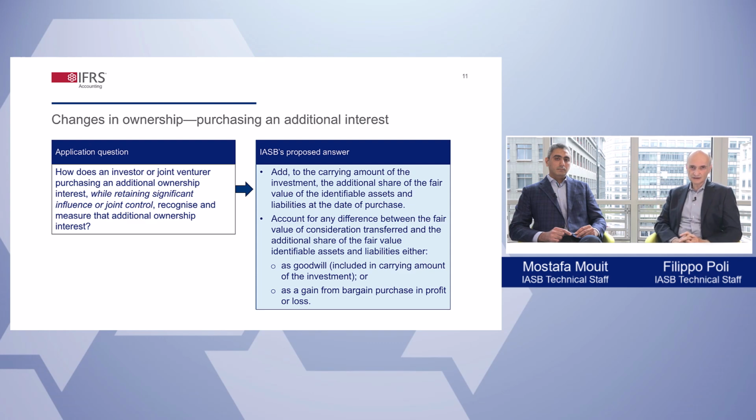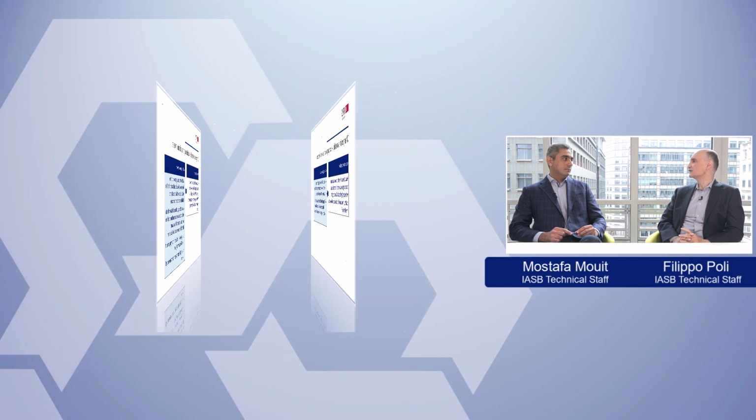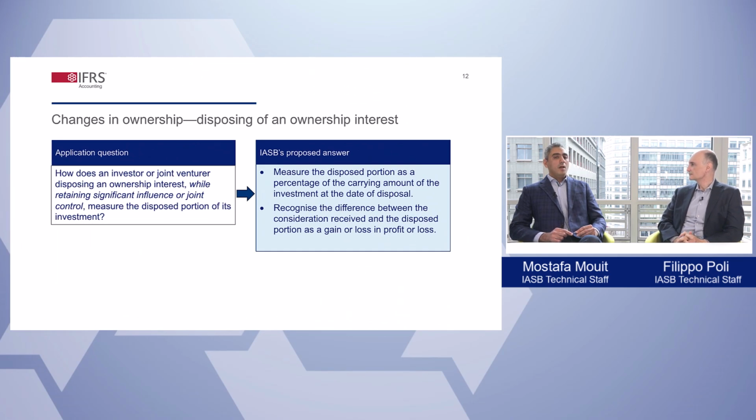Now, Mustafa, can you let our viewers know about IASB's proposal on partial disposals? Of course, I think it's best to explain the IASB's proposal on this matter by way of an example. So, if an investor holds 30% and disposes of 10%, it derecognizes 1/3 of the carrying amount of its investment and recognizes the difference between that amount and the consideration received as a gain or loss in profit or loss.